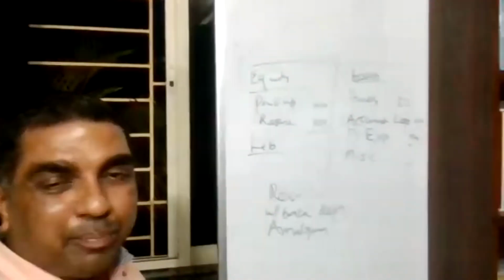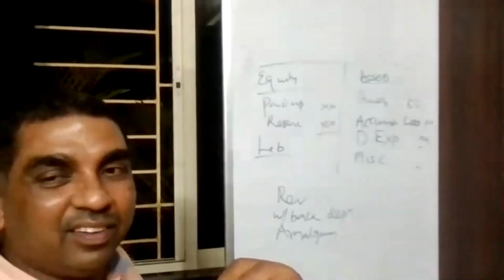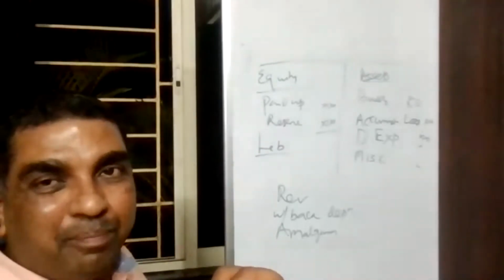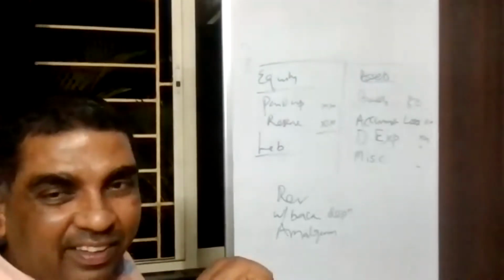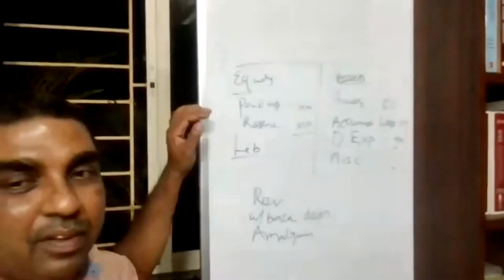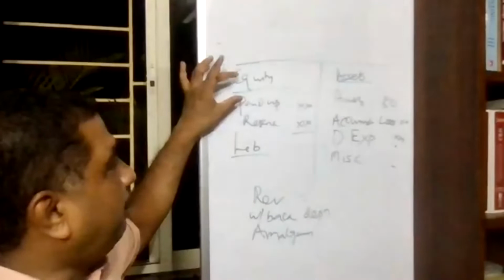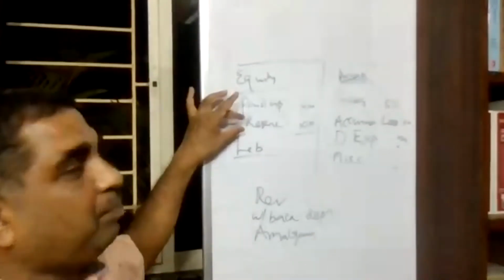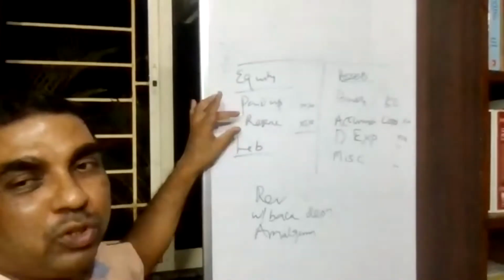Let me summarize what we have learned regarding computation of net worth. Are you able to understand the point? Of course, a little accounting is involved here, so some of you might feel it is a little difficult, but still feel free to ask me. I'll try to explain. Net worth means, as per the Companies Act, paid up share capital plus reserves which are created out of profits.